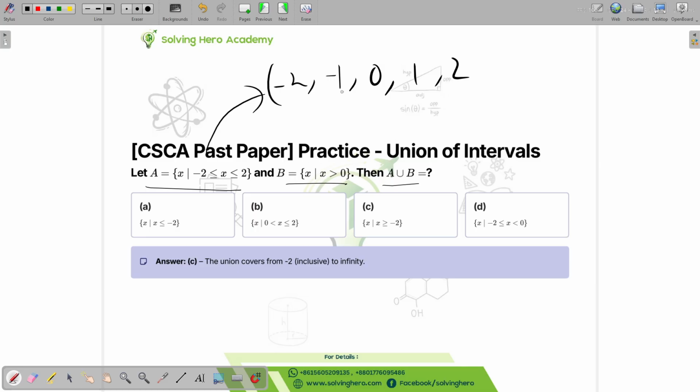The second set is everything above 1: it has to be bigger than 1, so 2, 3, 4, 5, whatever, going to infinity. We're trying to figure out A union B, the union between them. So from -2 through infinity. That should be the answer: from -2 to infinity.